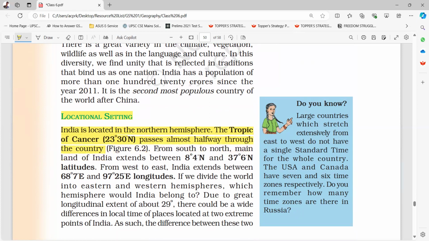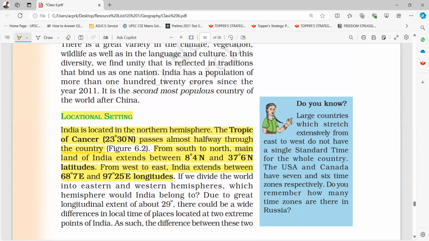From south to north, the mainland of India extends between 8 degrees 4 minutes north and 37 degrees 6 minutes north latitudes. From west to east, India extends between 68 degrees 7 minutes east and 97 degrees 25 minutes east longitudes.